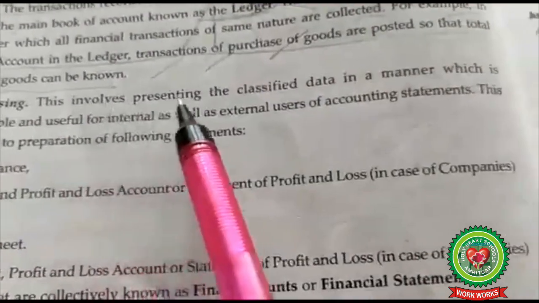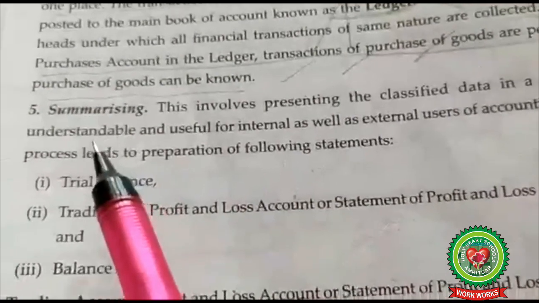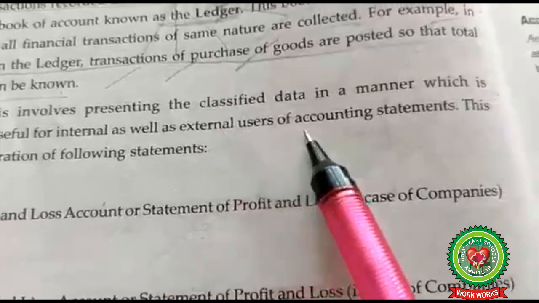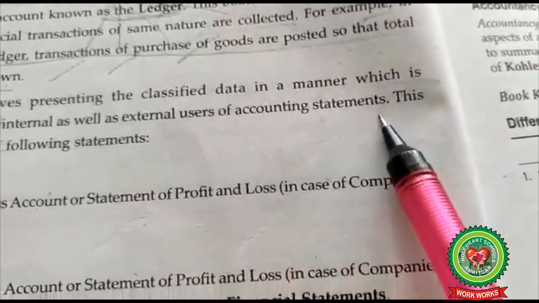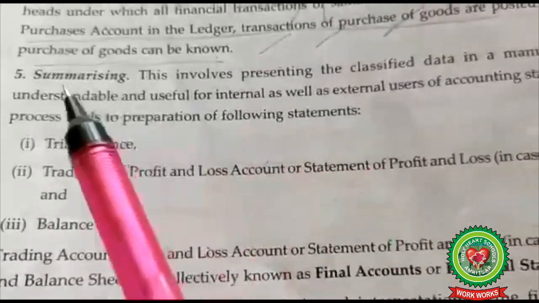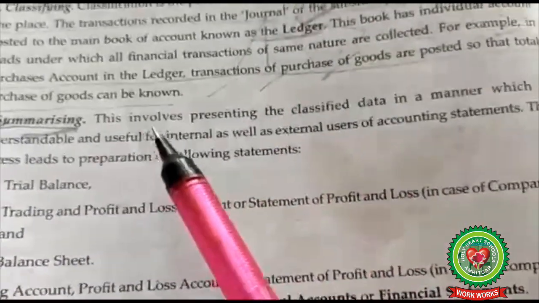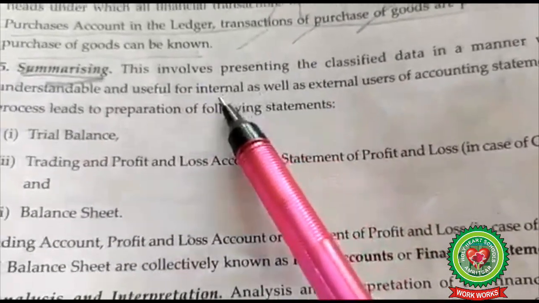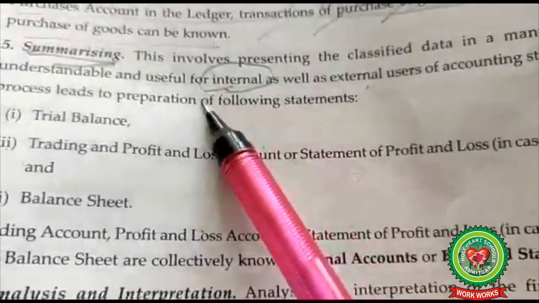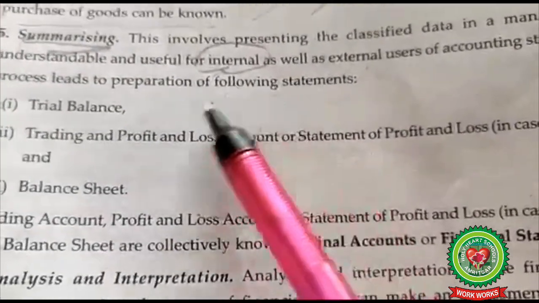Summarizing. This involves presenting the classified data in a manner which is understandable and useful for internal as well as external users of statements. This process leads to preparation of the following statements. First of all, summarizing. When you summarize the result in brief form, it is quite helpful for the internal as well as for the external user. Internal users like management, owners, employees can understand the data and information very easily.